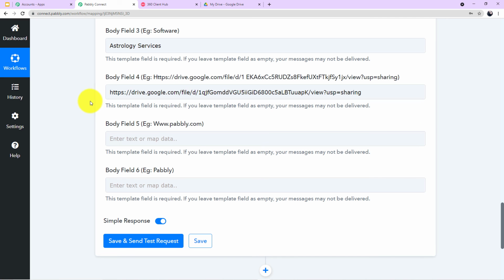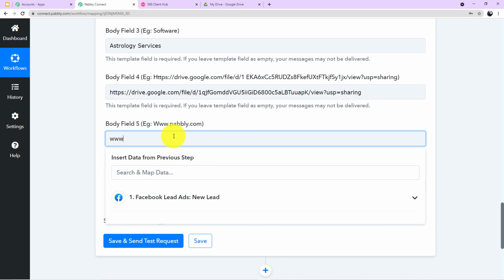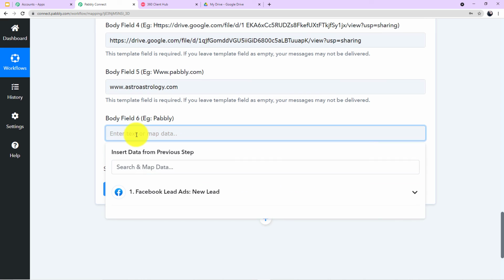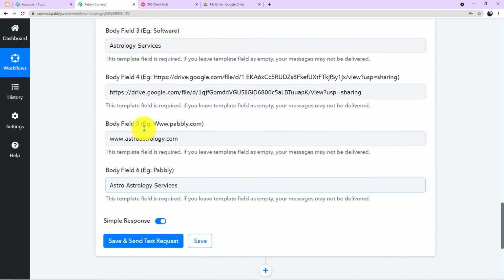Simple. Now in body field 5, the example is given www.pabbly.com. So here we have to enter the website name. Let's say the website name is astrology.com. Okay. Now in body field 6, again in the example, it is written Pabbly. So again we have to write the name of our service provider, Astrology Services. Okay, so guys, we have successfully filled up all the details.